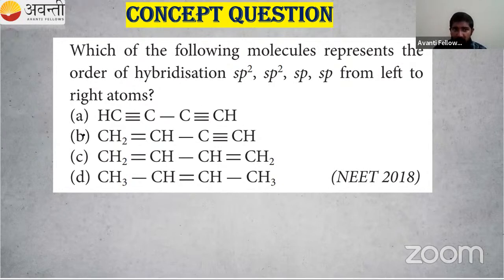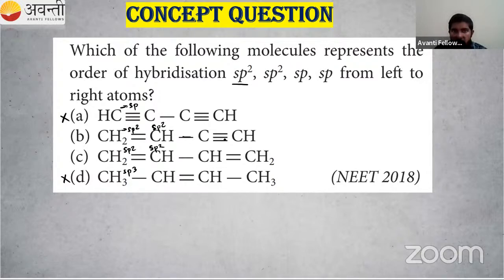So let us check the first one. There are 3 bonds present, so it is not sp. The first one should be sp2. Then the second has a double bond, so this is sp2. That is correct. What about this one? This is also sp2. What about this one? This is an sp3 carbon. So we have eliminated option A and option D. Then how many options are left? Here this carbon is also sp2, double bond, right? So this one is also sp2.